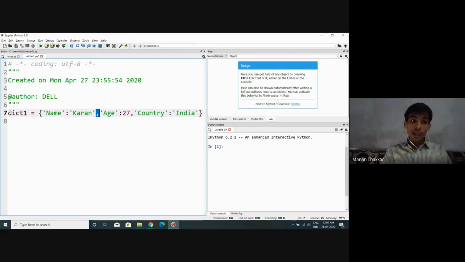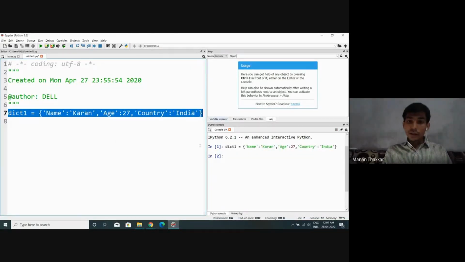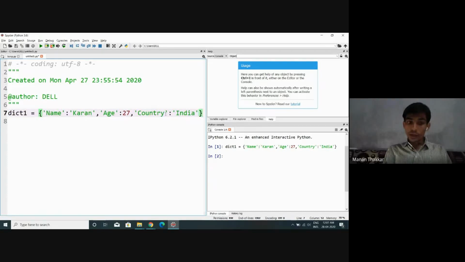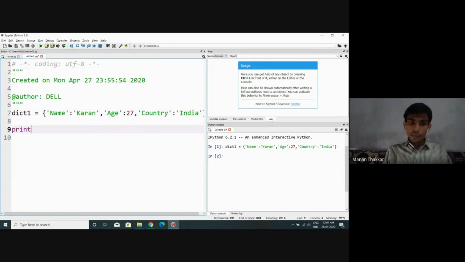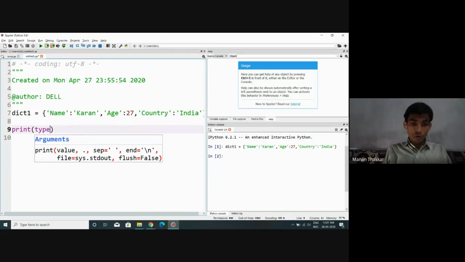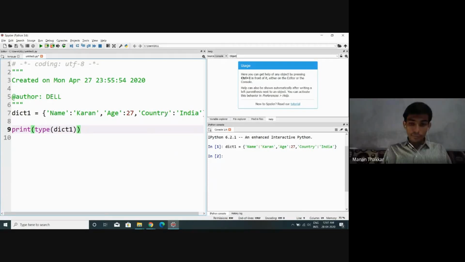Now let me just execute this first. Here we have taken three key value pair combinations. If I try to display the type of this variable dict1, so let's say print type of dict1. All right, observe this. Here the type of my variable dict1 is of what type? Dictionary. Whenever it is of dictionary type, we need to observe here dict. So my dict1 variable is of type dict, that is, of dictionary type.